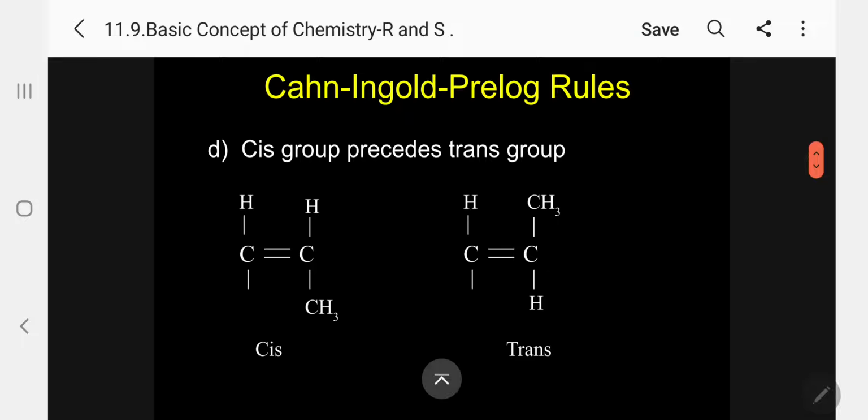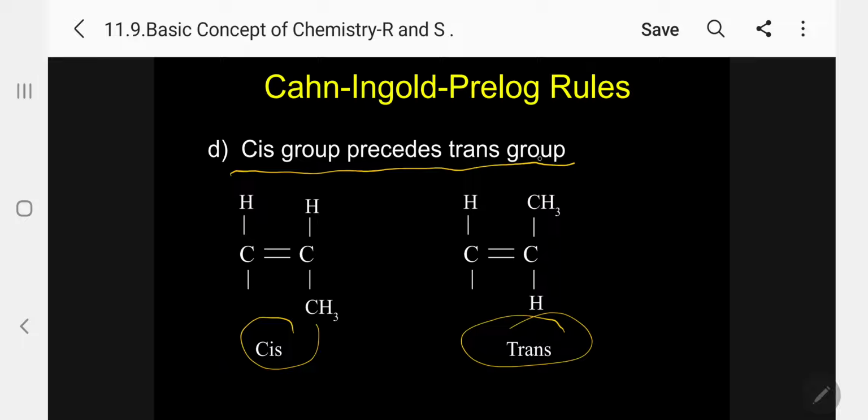Then D, kindly follow. When we are attached to an asymmetric carbon atom, we may have a C double bond C attached. When a C double bond C is attached, there may be a cis form, there may be a trans form. So in that case, all groups are identical. The Cahn-Ingold-Prelog rule says cis group precedes trans group. Cis takes priority over trans. Please follow. Cis group takes priority over trans.